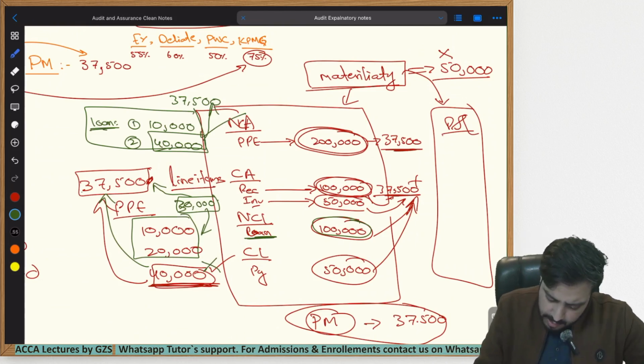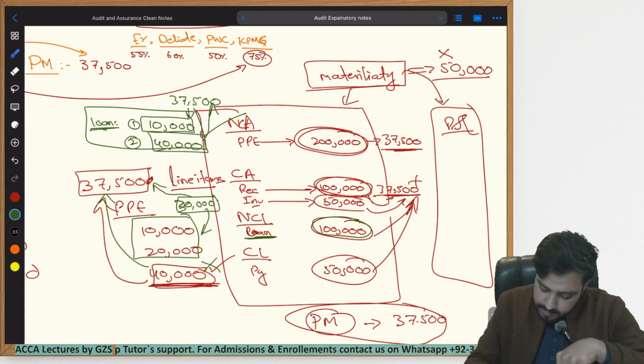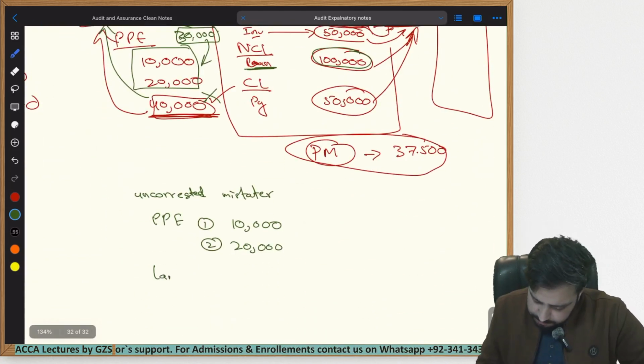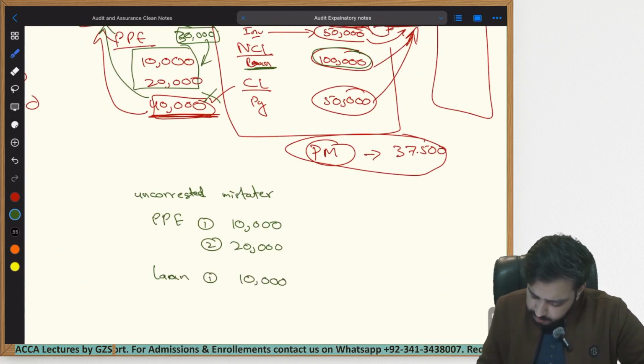Then the auditor will again look at this amount. This amount is below PM. We can ignore it for now, but we will include it within the list. Again, loans. The first error that is uncorrected at the moment is this one.